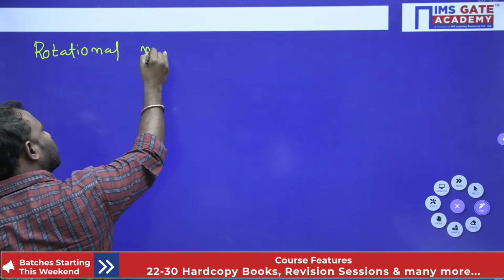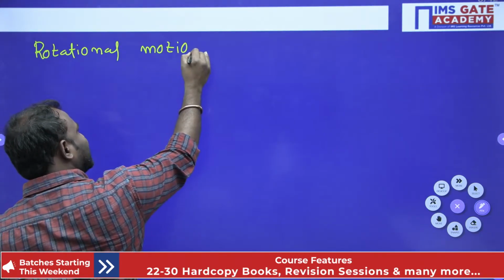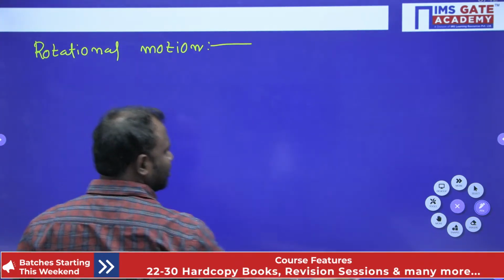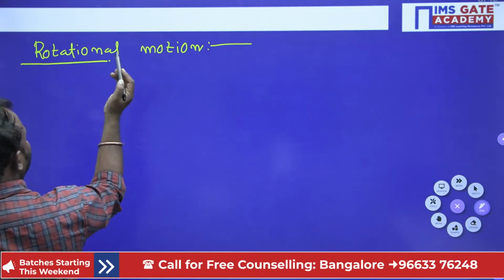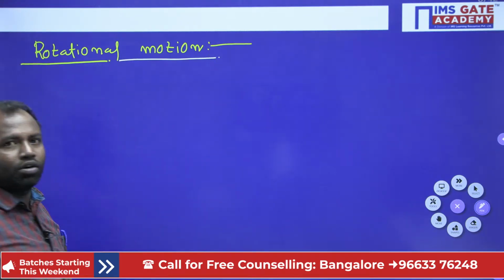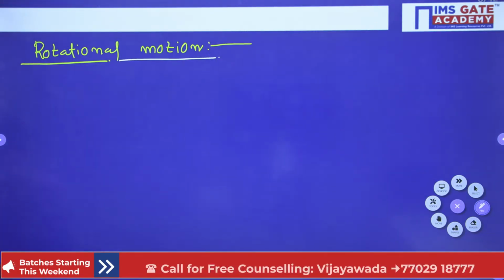Rotational motion. How to identify rotational motion?